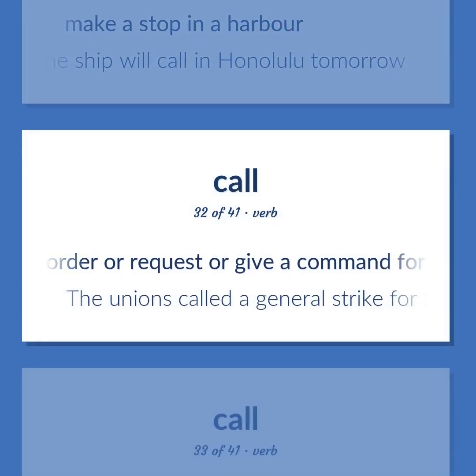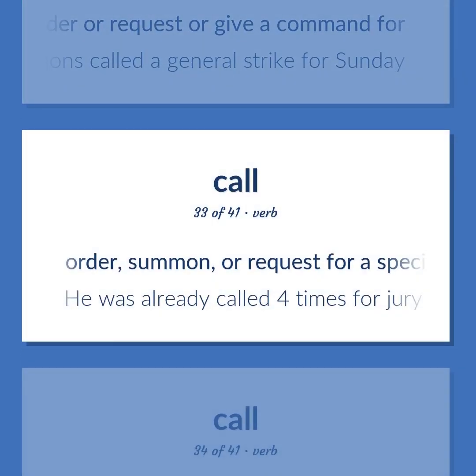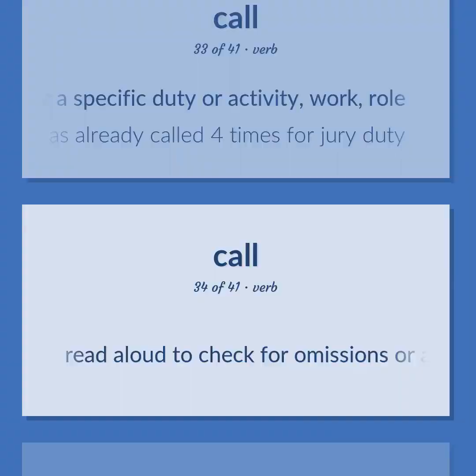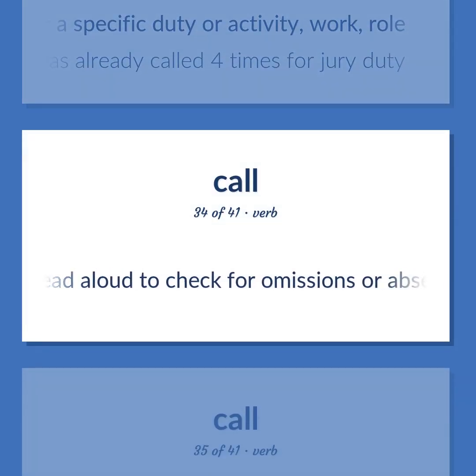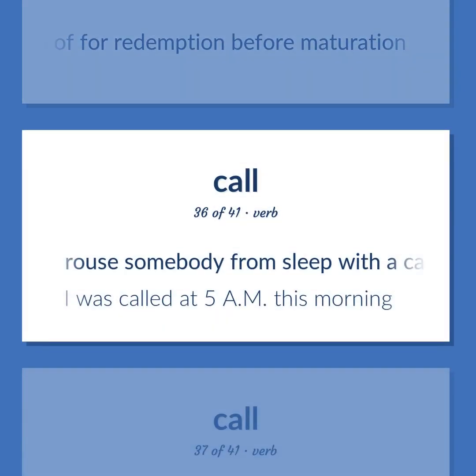Order or request or give a command for. The unions called a general strike for Sunday. Order, summon, or request for a specific duty or activity, work, role. He was already called four times for jury duty. Read aloud to check for omissions or absentees. Require the presentation of for redemption before maturation. Rouse somebody from sleep with a call. I was called at 5 a.m. this morning.